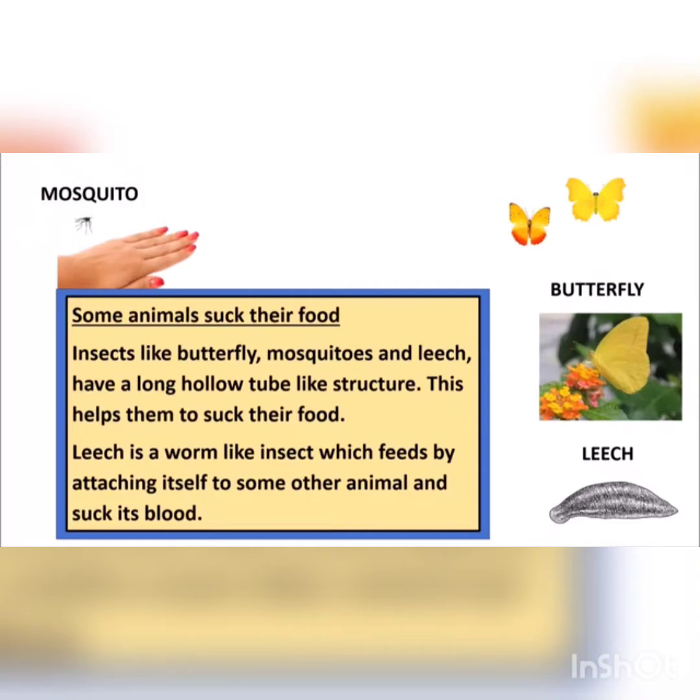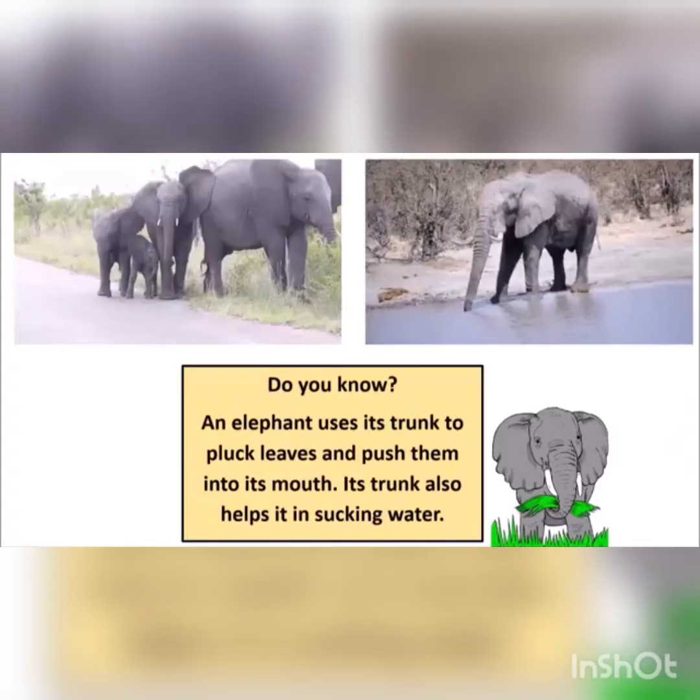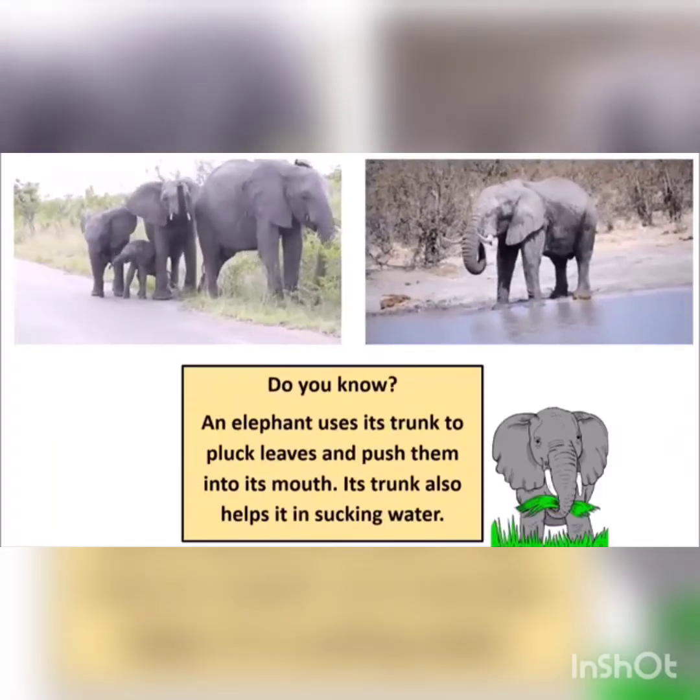Insects like butterflies, mosquitoes and leeches have long hollow tube-like structures. This helps them to suck their food. Do you know an elephant uses its trunk to pluck leaves and push them into its mouth? Its trunk also helps it in sucking water.